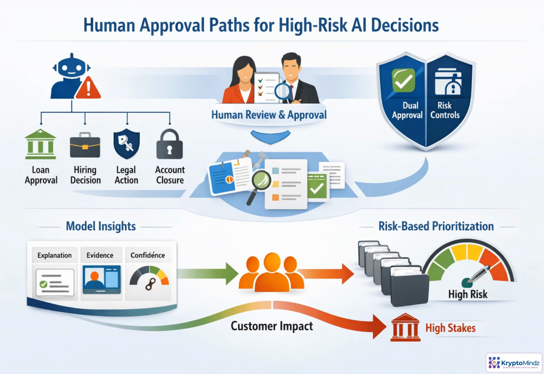High-risk AI recommendations should create a pause, not an automatic action. The system first classifies the decision by impact, reversibility, and regulatory exposure. Reviewers then receive the evidence they need: rationale, source material, confidence, and policy limits. For sensitive outcomes like lending, hiring, legal action, or account closure, approval may require a second reviewer. The goal is accountable action: approve, reject, modify, or escalate, with a clear audit record behind every decision.